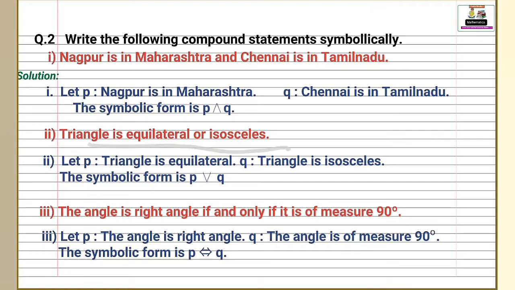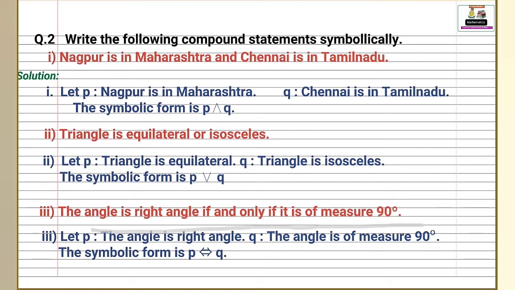Second statement, triangle is equilateral or isosceles. Write down here solution. First statement write down by p letter and second statement write down by q letter. And in this statement the word 'or' is used, that is disjunction, since the symbolic form is p or q.